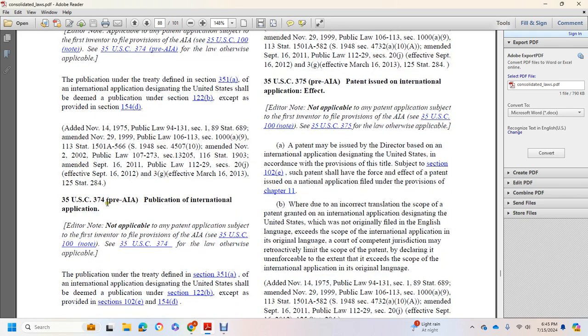Title 35 U.S. Code, pre-America Invents Act, publication of international application. Under the treaty, as defined in Section 351(a), the international application designated in the United States shall be deemed published under Section 122(b), except as provided in Section 102(e) and 154(d).